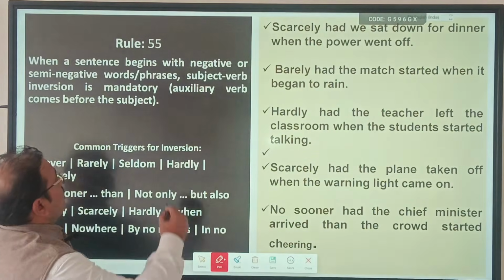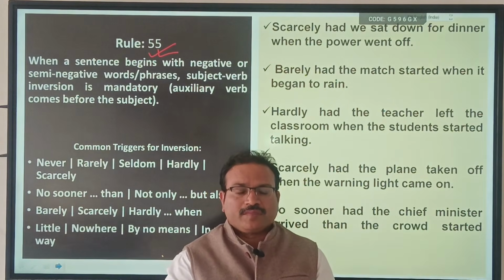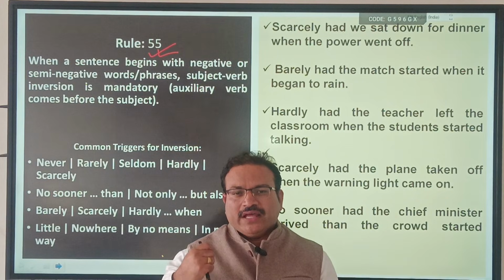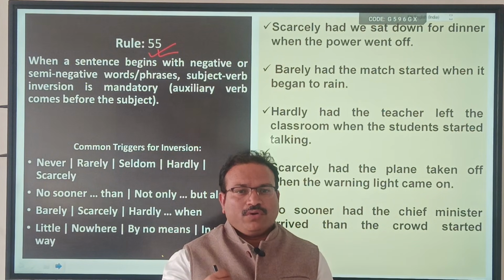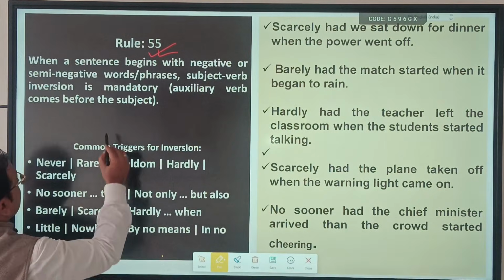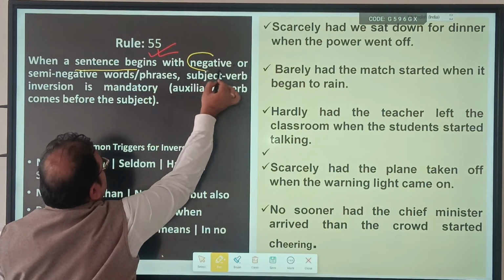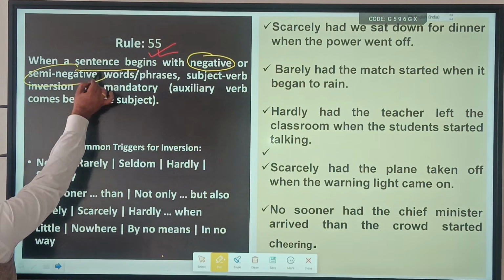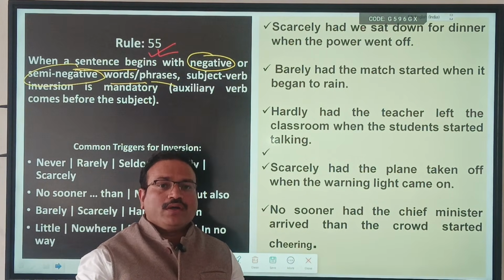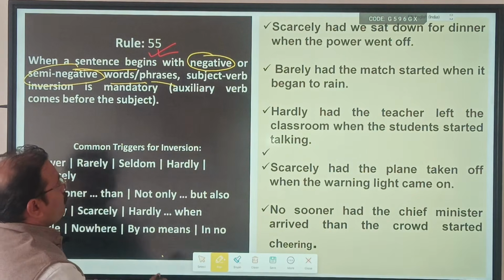Now this is rule number 55. A very important rule. There are many questions asked in examination based on this rule. So you have to keep this rule in mind always during the exam. Let us see. When a sentence begins with negative or semi-negative words or phrases, then what will happen?